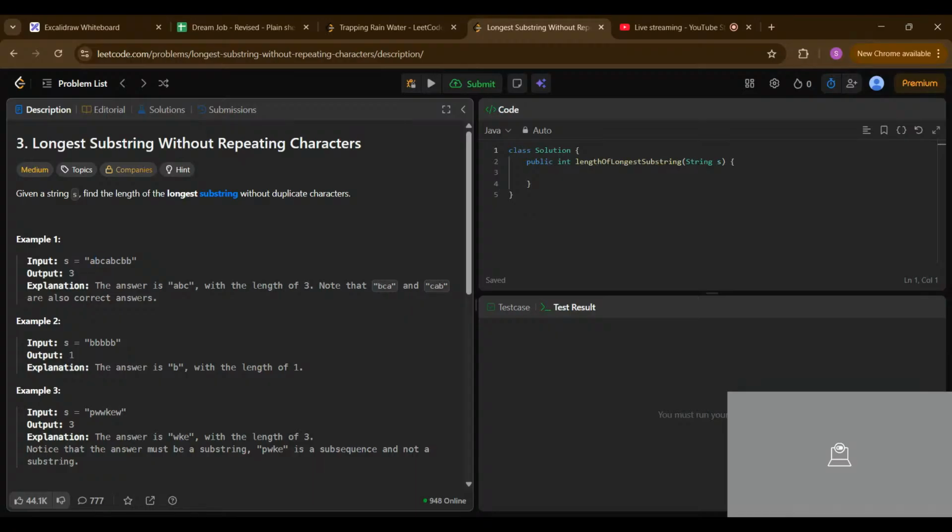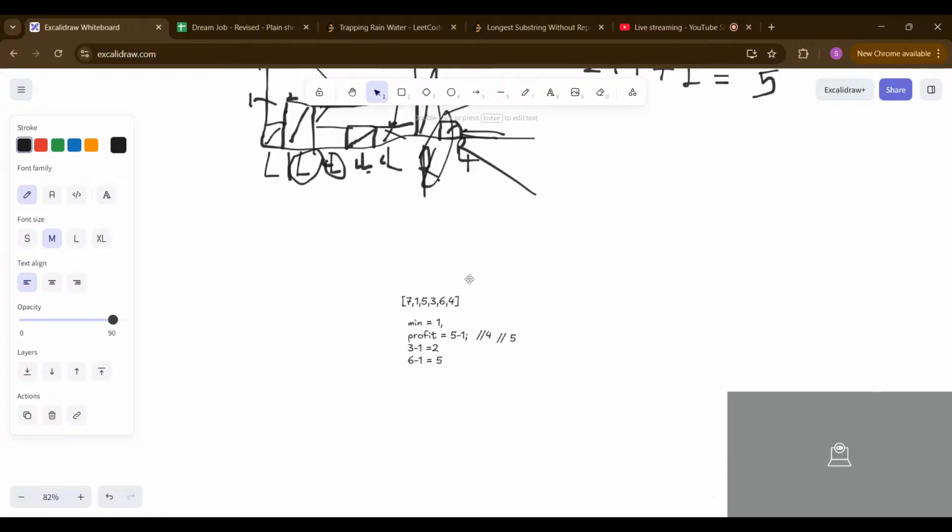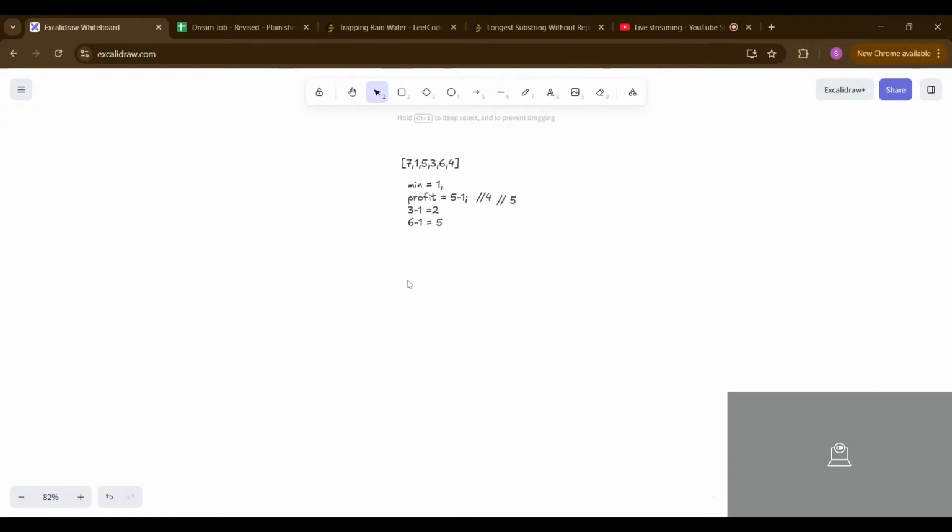And cab we also have. Same with abc, but not abcb, because b we already have. So like that. The question says we have to calculate the length of the longest substring. So how are we actually going to do it? Let's consider this as a problem statement, and we'll iterate on it in our explanation.